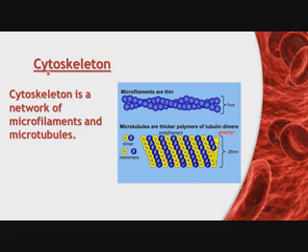Next structural component of the cell is the cytoskeleton. Cytoskeleton is a network of microfilaments and microtubules. It means cytoskeleton is the skeleton of the cell, basically made up of a network of microfilaments and microtubules. Look at the structure of microfilaments and microtubules. They collectively make the cytoskeleton. So cytoskeleton is a network of microfilaments and microtubules.